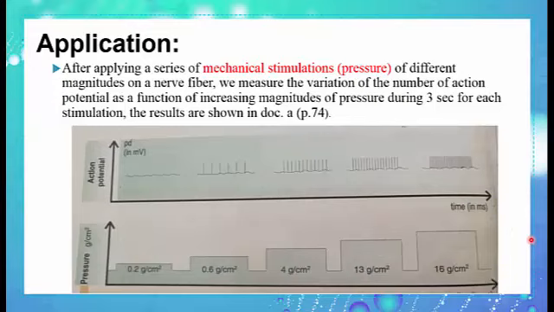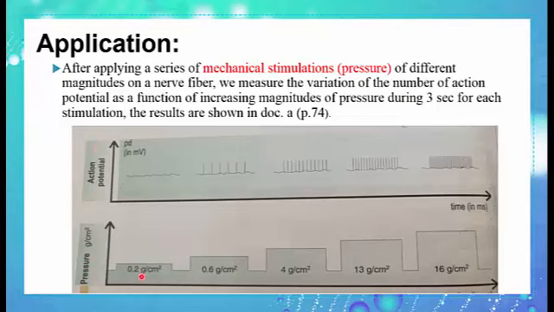These are the results. The pressure in gram per centimeter squared, and the action potential here, the number of action potential. This is the manipulated variable, the variable that we change, and this is the responding or the affected variable, which indicates the result.